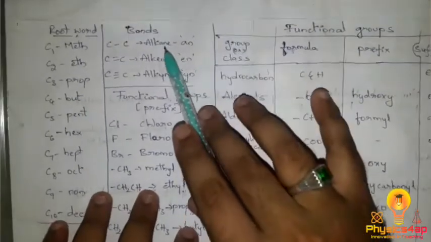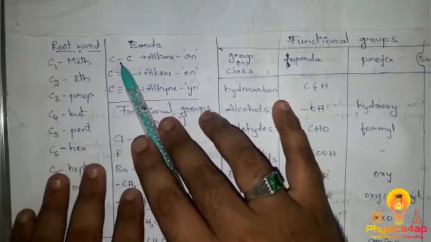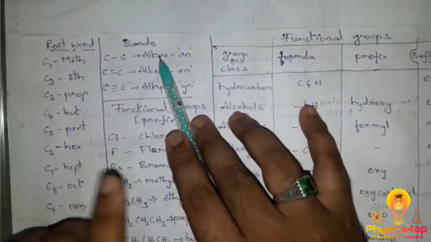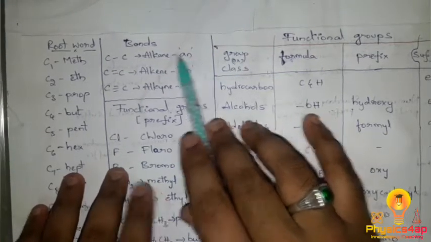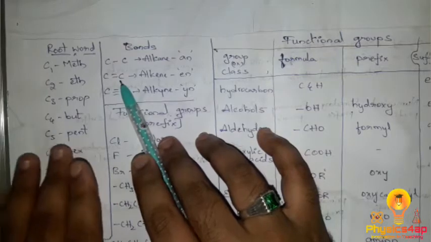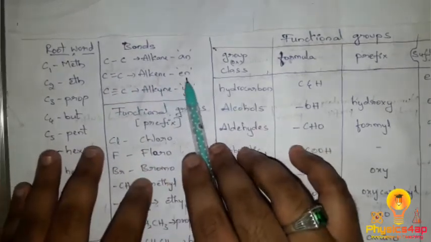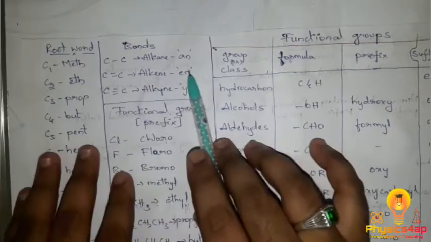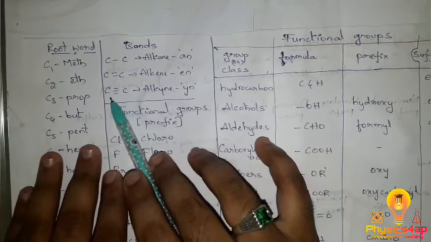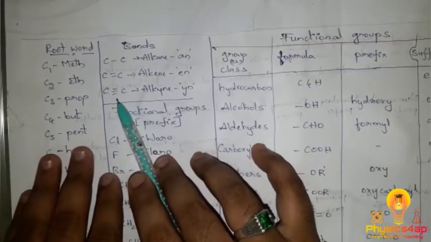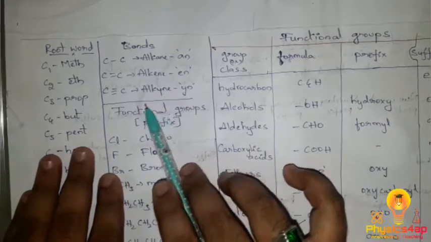And next, coming to the bonds, if between carbons there is a single bond, then it represents the alkane, and we write it as ane. And if there is a double bond between two carbons, it belongs to the alkene group, so we write it as ene. And when the carbons have a triple bond between them, it is called an alkyne, that is yne.